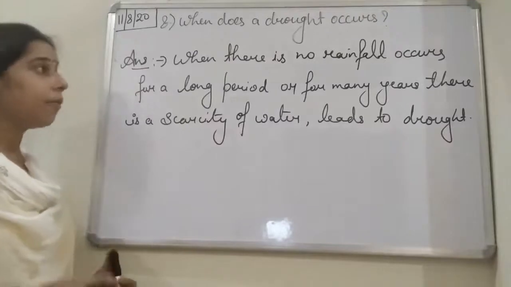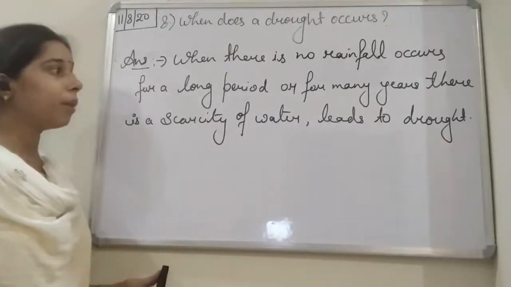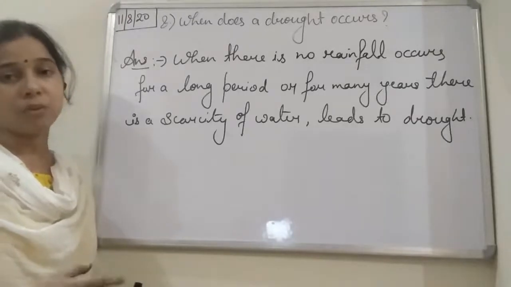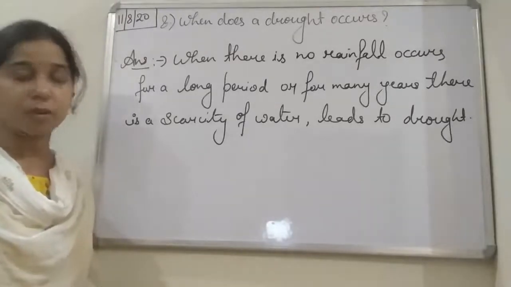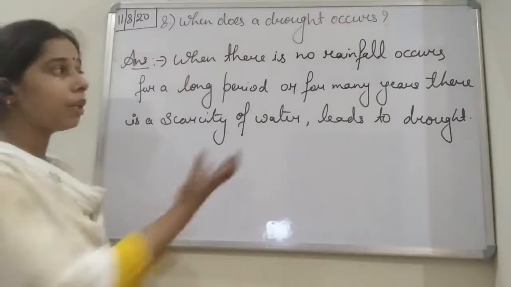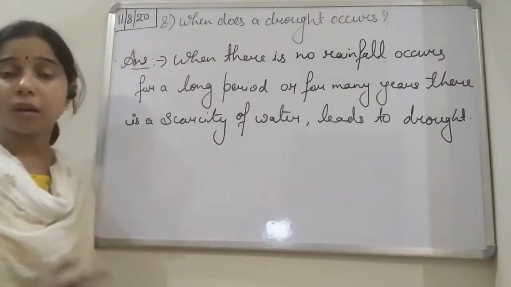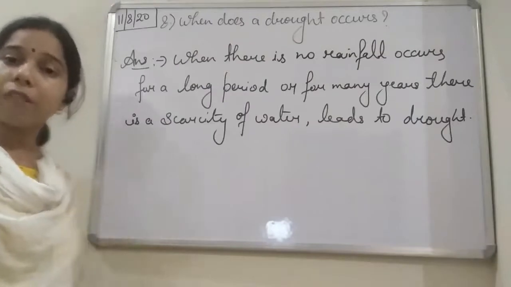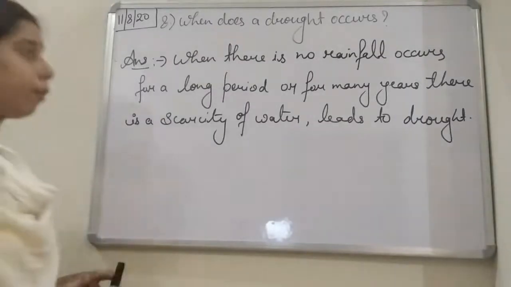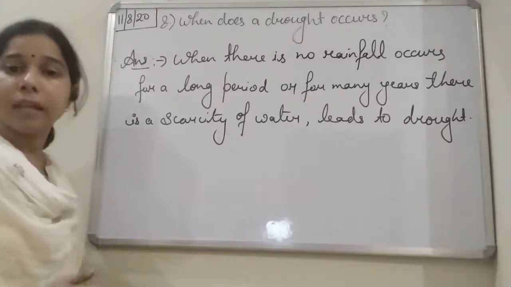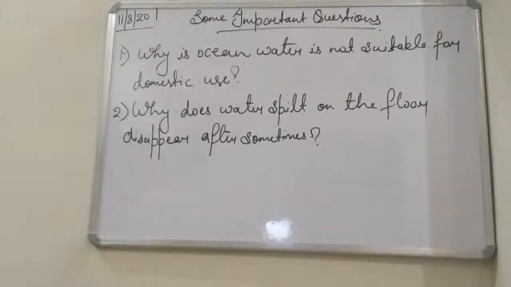So drought occurs when there is no rainfall for a long period of time or for many years, and there is a scarcity of water. You can write any one, student. If you write that no rainfall occurs for a long period of time, that is also correct, because if there is no rainfall for a long period, it will lead to scarcity of water in that particular region.